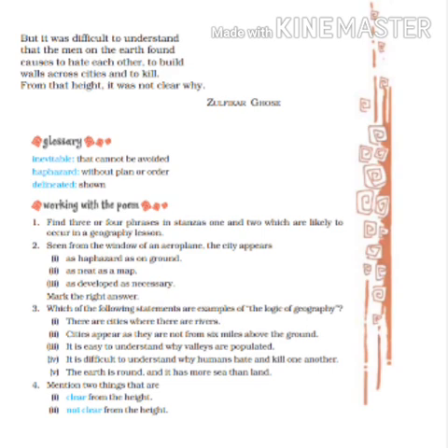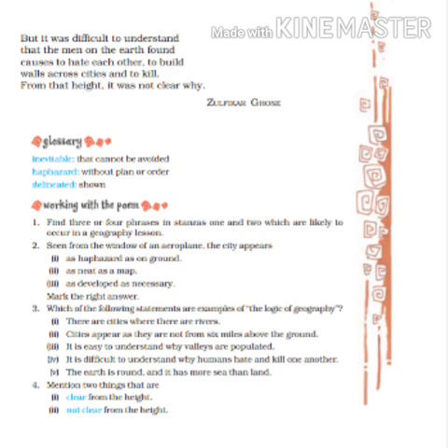Next, the fourth one. Mention two things that are clear from the height, and two things not clear from the height. So the first one, what things are clear from the height? The earth is round and it has more sea than land. All these things are very much clear to the poet when he sees from the height.